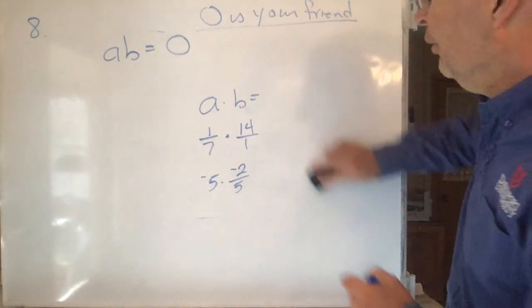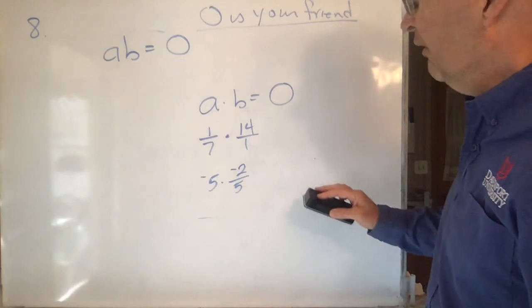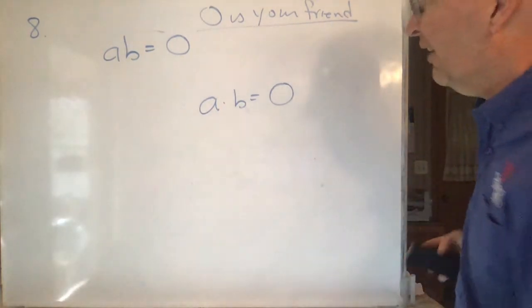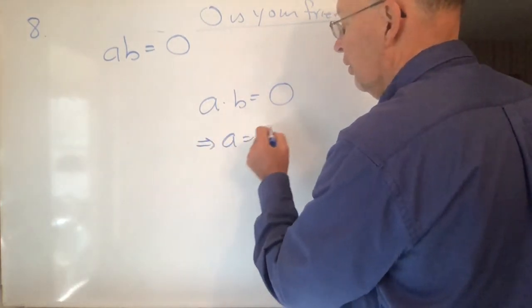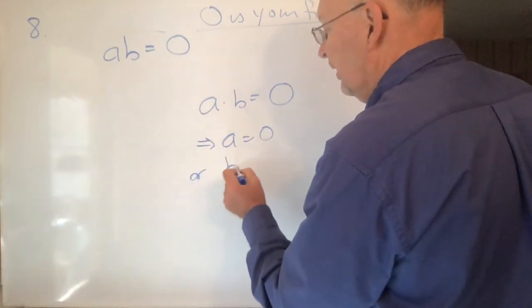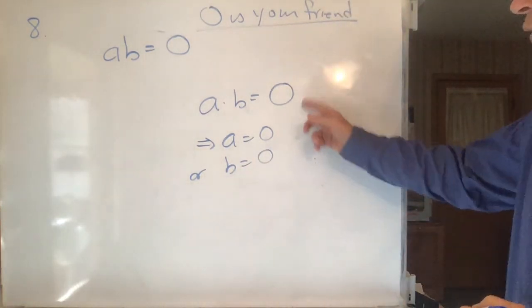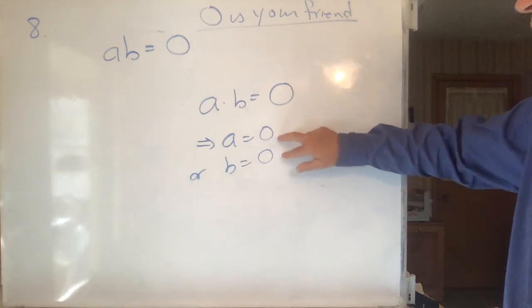However, if you put a 0 there, now you know something very important. These can't be just any old numbers. One of them has to be 0. So this means that either A is equal to 0 or B is equal to 0. You have two choices, but one of them has to be 0. So 0 is your friend. As soon as things are equal to 0, one of them's got to be 0.